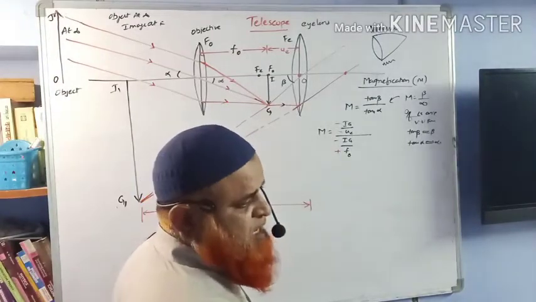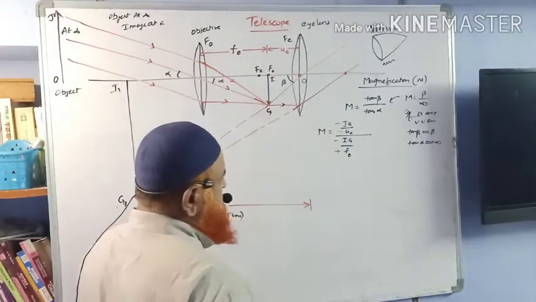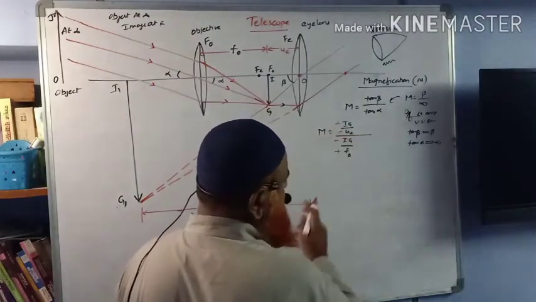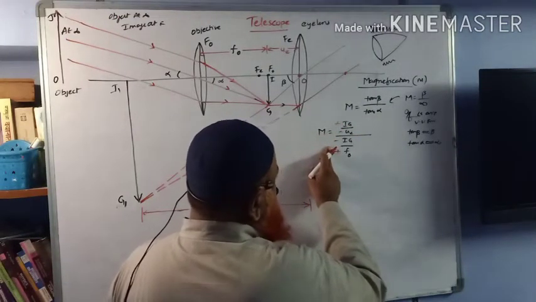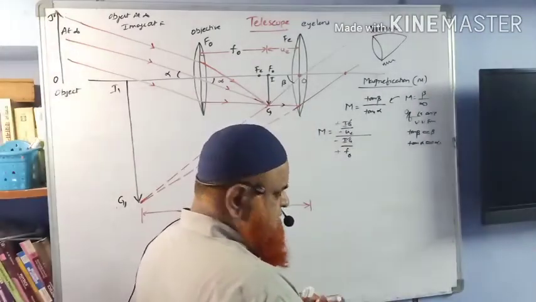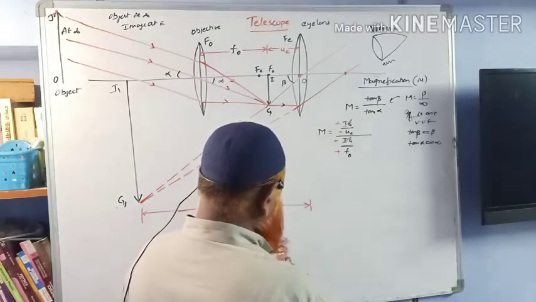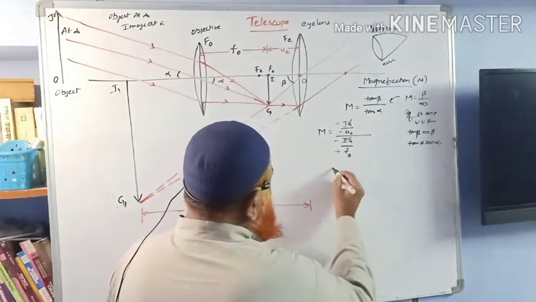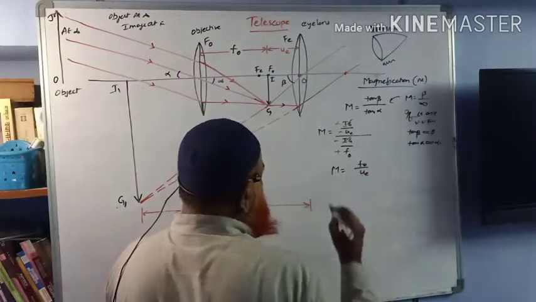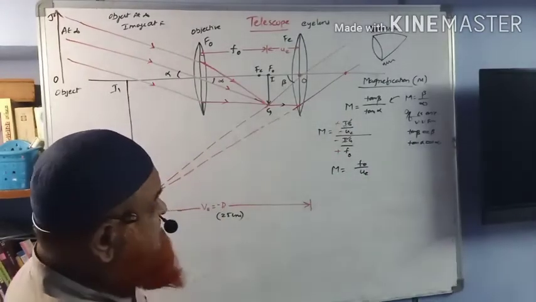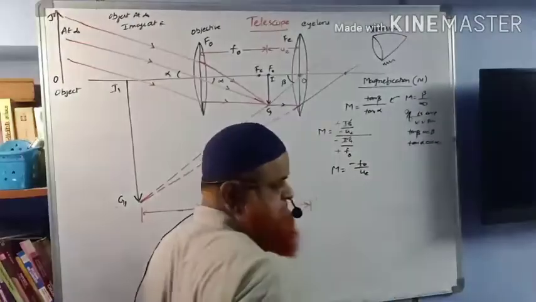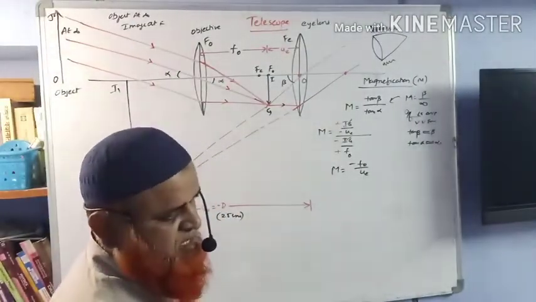So this is about the sign conventions. The minus and minus get cancelled, and one minus is left here. Anyhow, Ig is going to be cancelled. What is left at last then? Magnification is nothing but F naught by UE, and this minus is left like that only.